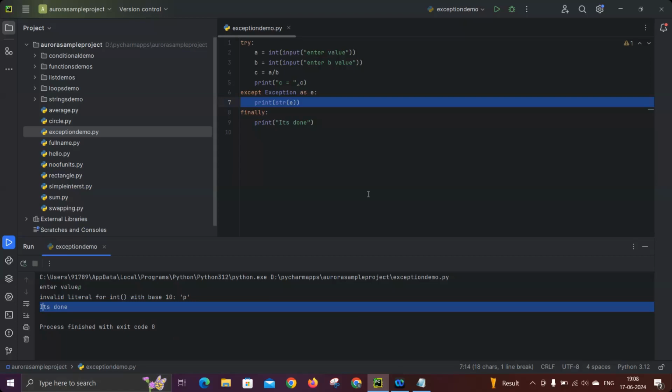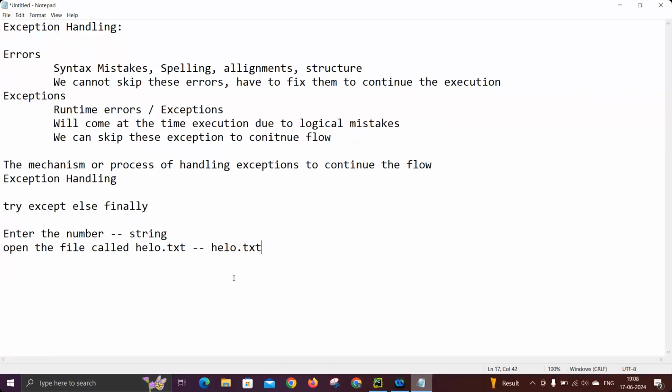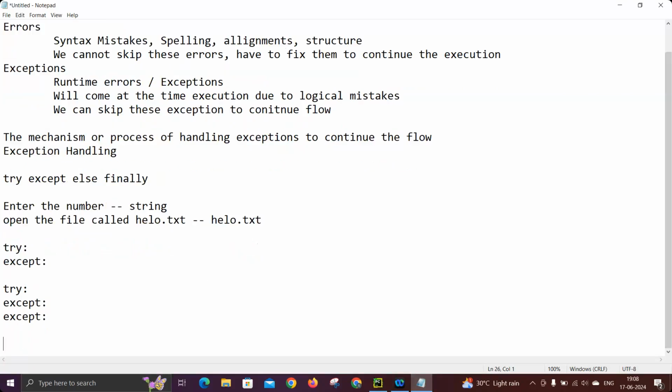Yes, sir. Okay. So now, with try except, we have different approaches also, like one try, one except, as I showed you just before. And one try with multiple excepts also you can write as per your requirement, except 1 and except 2, like that. And multiple try, multiple excepts also in a single program.